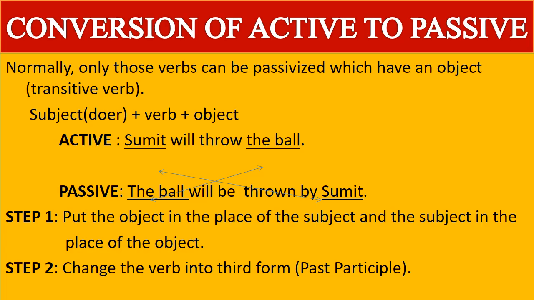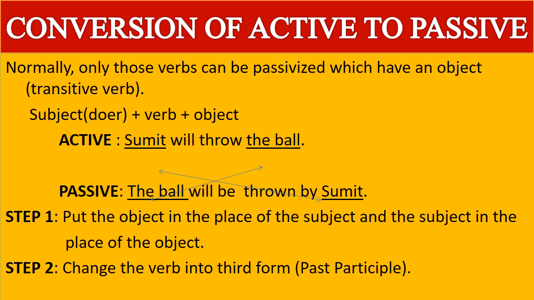Now students, let's learn the steps of conversion of active voice to passive voice. Before learning the rules, let me tell you, only those verbs can be passivized which have an object. And the verbs having object are said to be transitive verbs.